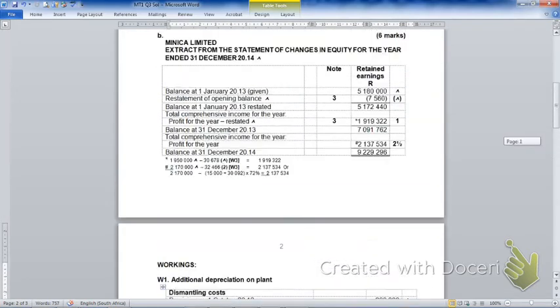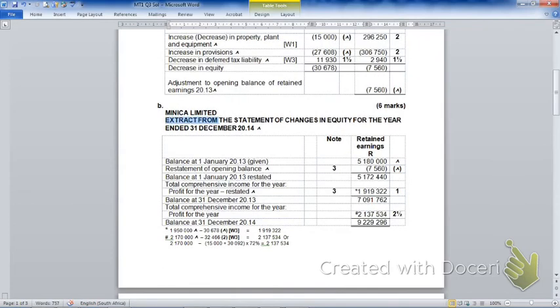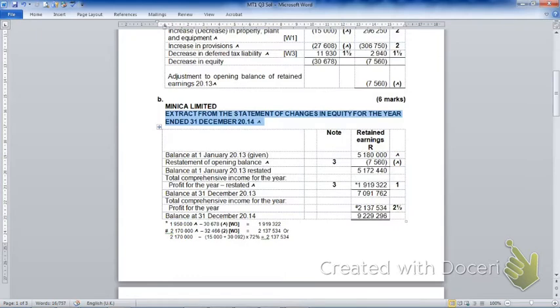The second part of Part A was the disclosure of the statement of changes in equity. Again, students did very poorly. Even though this is a general statement that you should know by now, students didn't even do the basics correctly in this statement. And then also the adjustments, which you can go and have a look at again when you do the calculations.